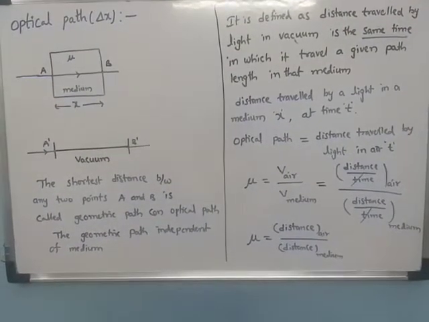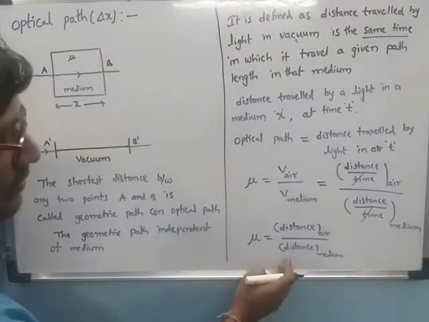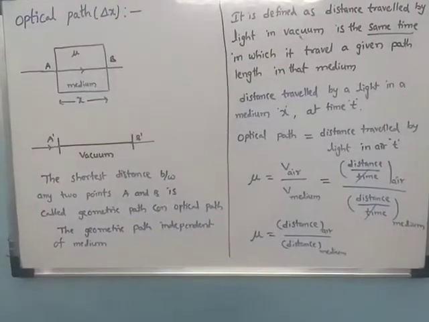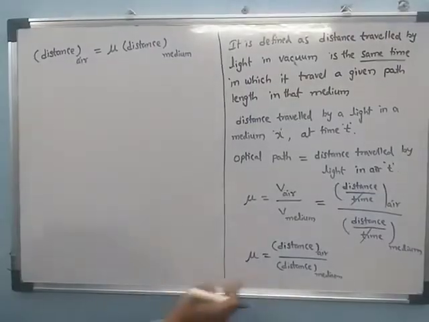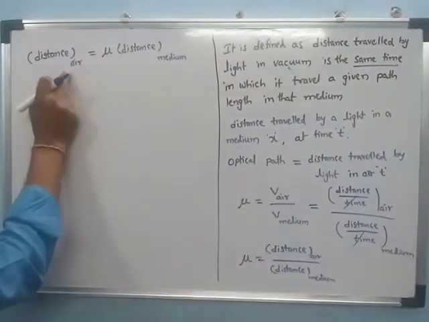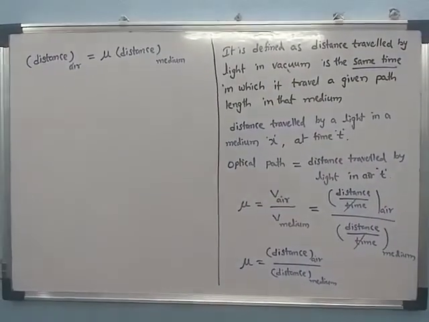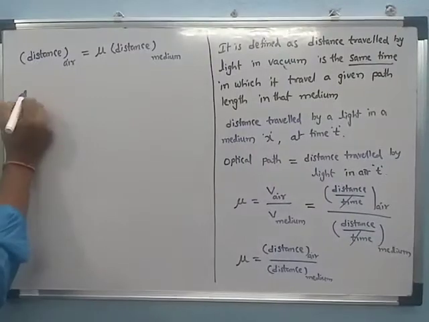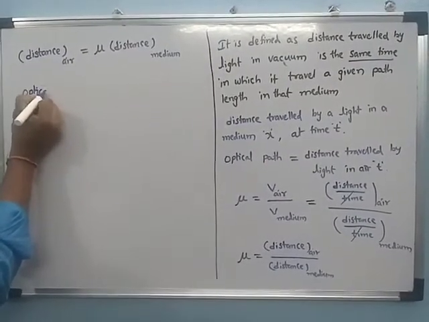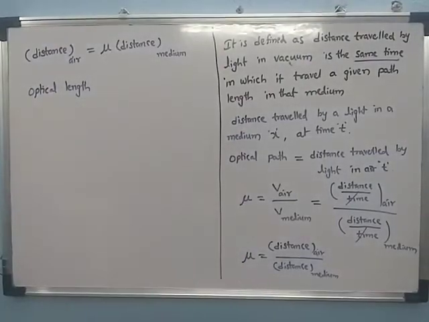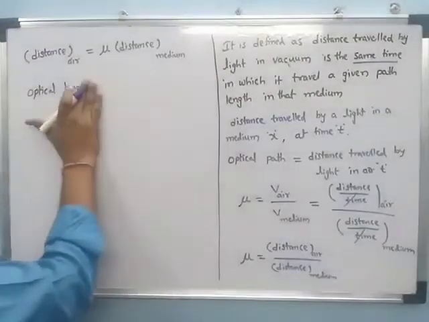By cross multiplication, the distance in air is equal to the refractive index times the distance in medium. The distance in air is called the optical length, or the optical path.